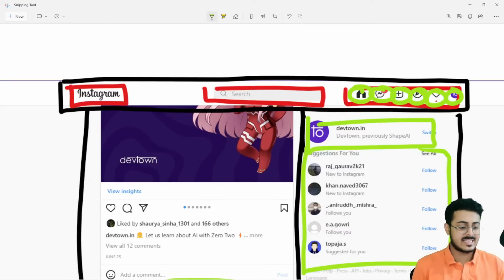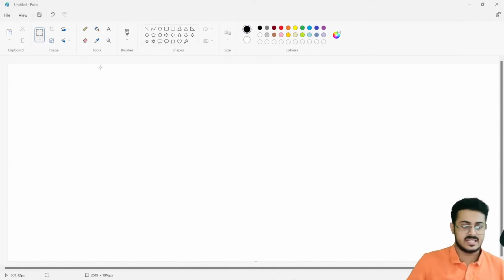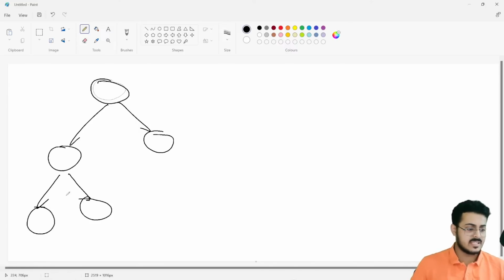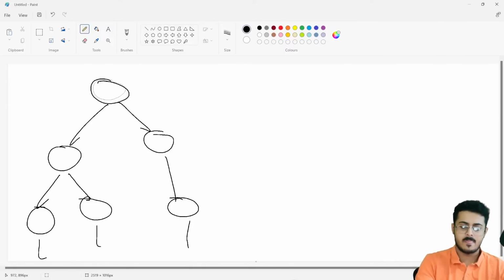Okay, the second thing that you need to understand is, yesterday we looked at how the entire website can be represented in a tree-like structure. If you remember this, guys, please let me know. Do you remember this? Yesterday we had dealt with the fact that the entire website can be represented in a tree-like structure. Please let me know, guys. Do you remember this correctly?